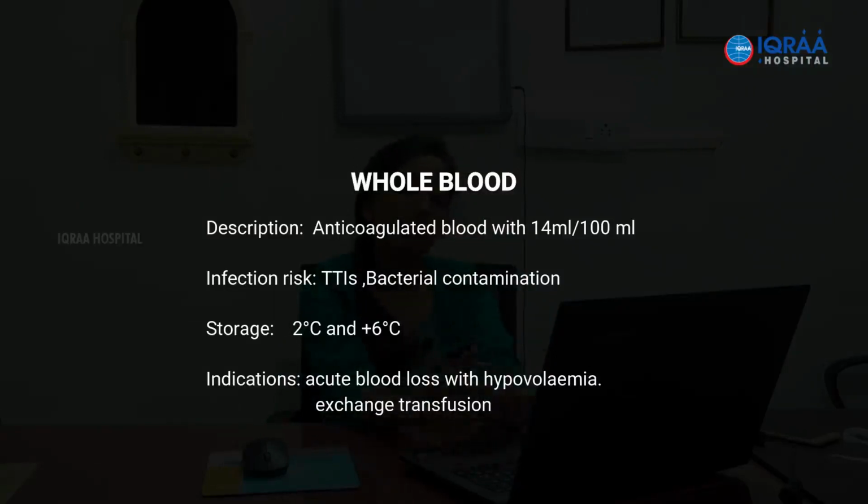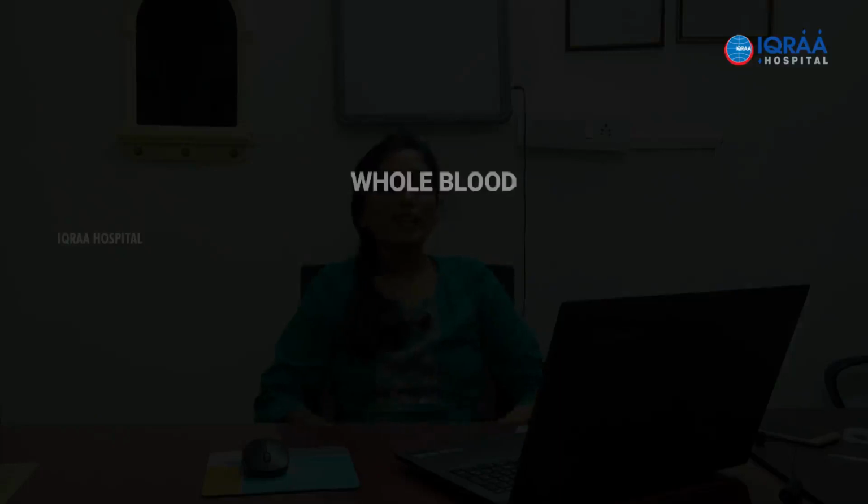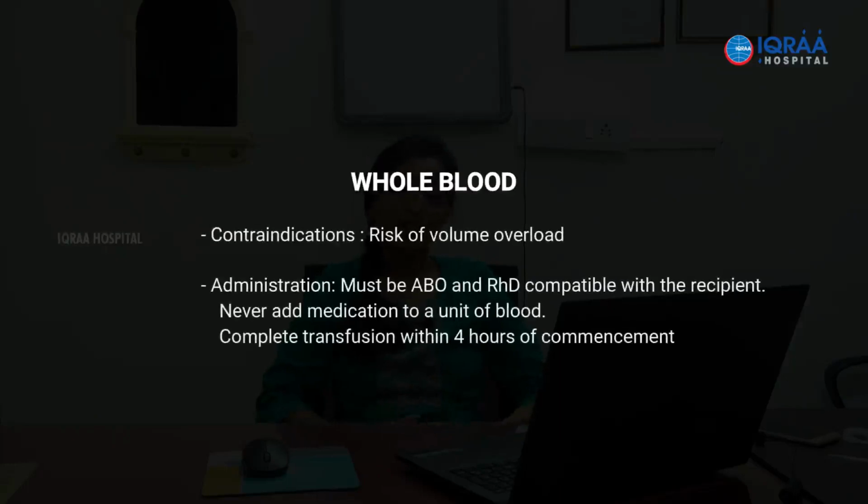In today's time, it is better to reconstitute, that is red cell concentrate and AB FFP is reconstituted and used. That is what is being done currently. So again, these two indications, though I have mentioned them, have better options. Is there any contraindication as far as whole blood is concerned?